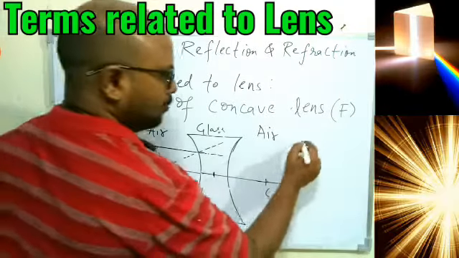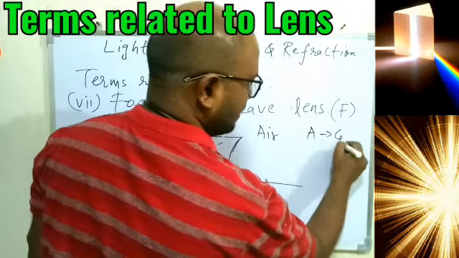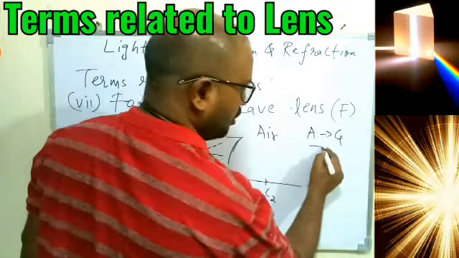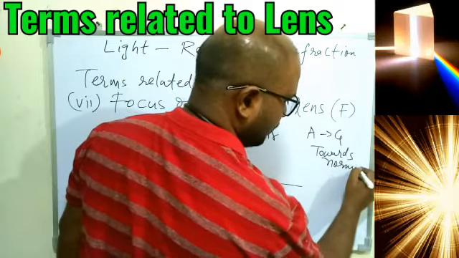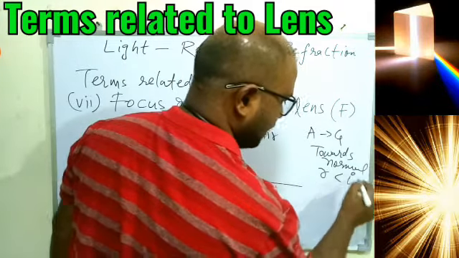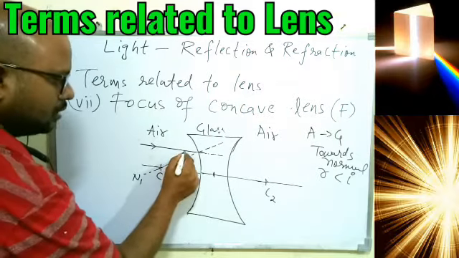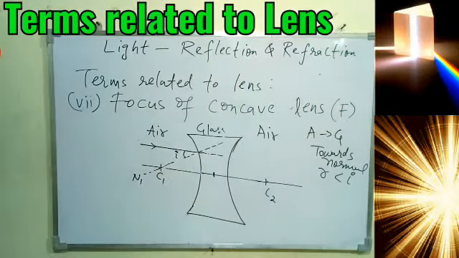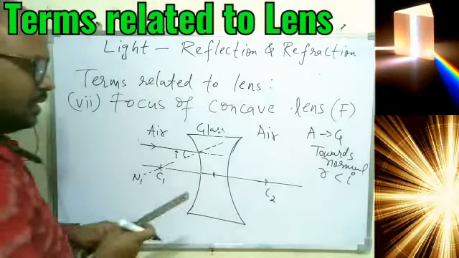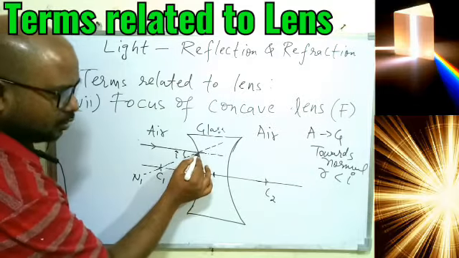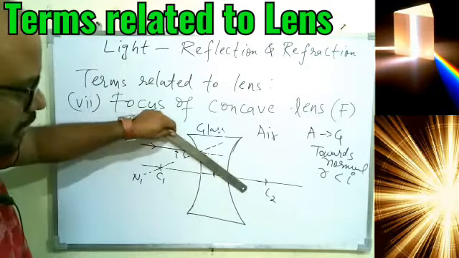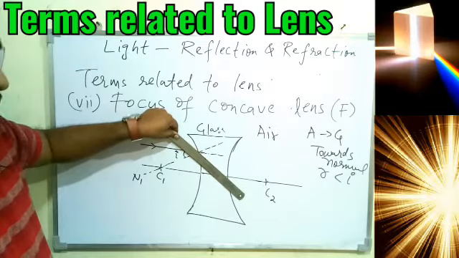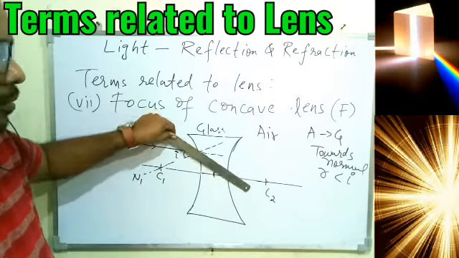Now the light is traveling from air to glass, that is, it will bend towards the normal. What does it mean? R will be less than I. So this is your angle of incidence. R must be less, and R can be less only if it bends upward. If it goes downward, then R will become more, because the ray has to move towards the normal.